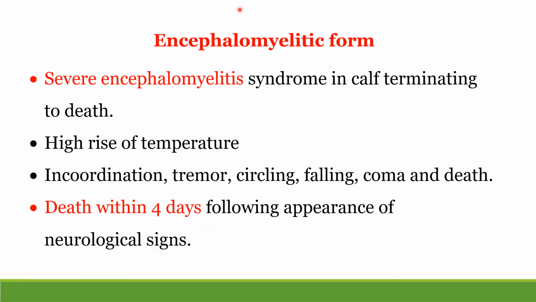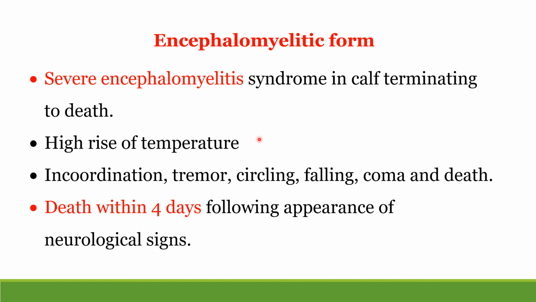The fourth form is encephalomyelitic form. Here there is involvement of the central nervous system, and there is severe encephalomyelitis or meningoencephalomyelitis. This syndrome is very serious in calf and it may lead to death.